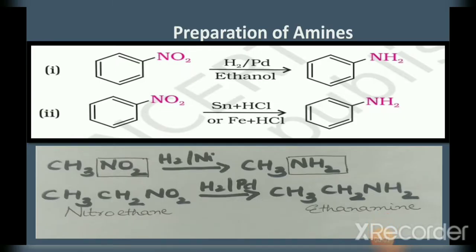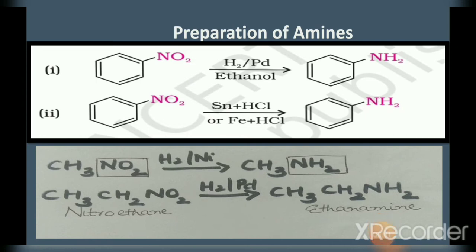Preparation of amines. We can prepare an amine, either an alkylamine like methanamine or ethanamine or an aryl amine like aniline, by the reduction of nitro compounds. So the process is reduction and you have to start with a nitro compound. The nitro compound can be nitrobenzene or nitroethane or nitromethane. To carry out reduction, a reducing agent should be used. The different reducing agents used are hydrogen in the presence of nickel or palladium, or tin and hydrochloric acid, or iron and hydrochloric acid.